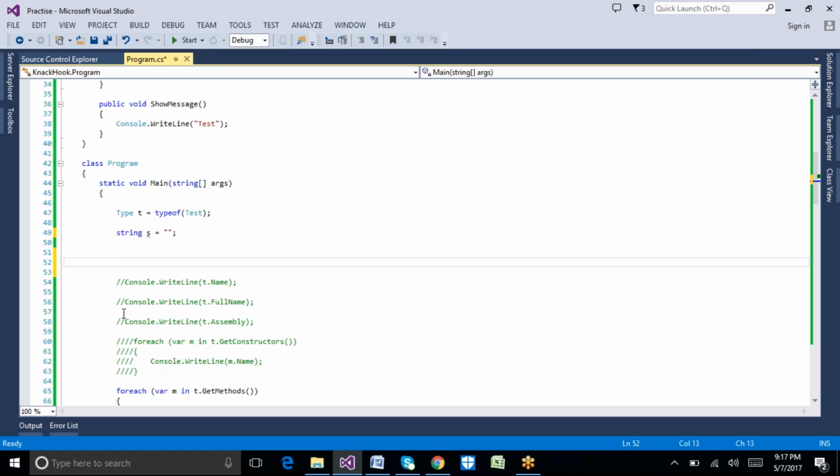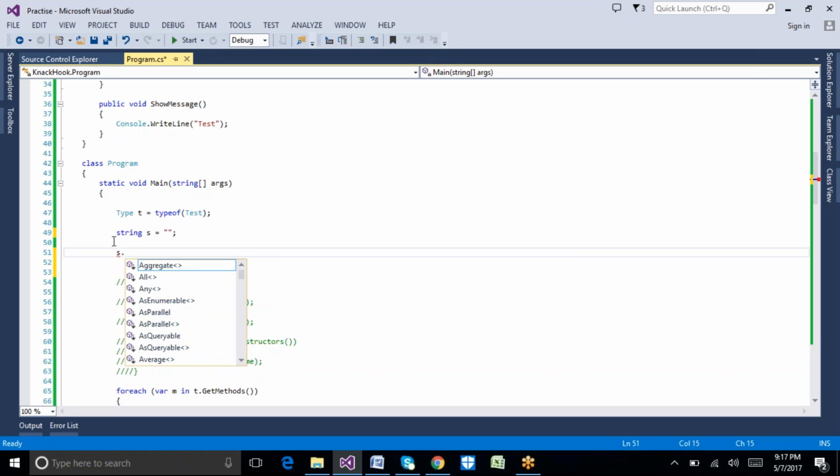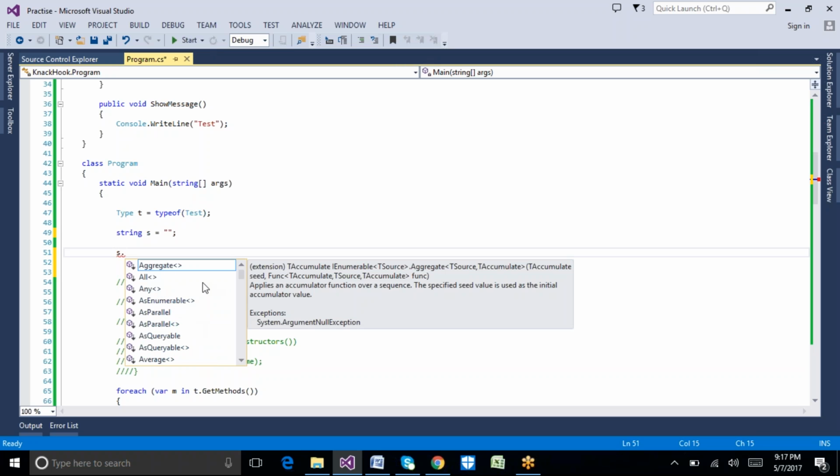What will be the advantage of using this reflection in real time? See, for this string object, how were we able to see that it has all the methods like this, what methods are available and what things are available? They implemented this concept through reflection.